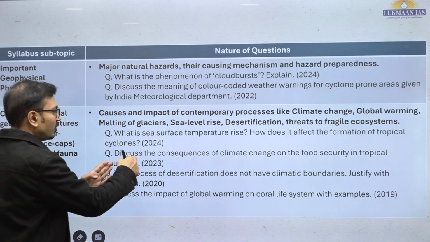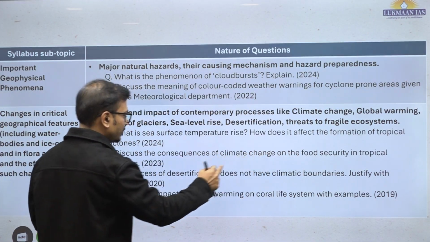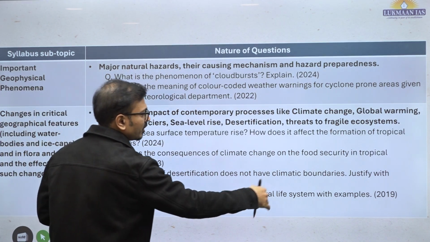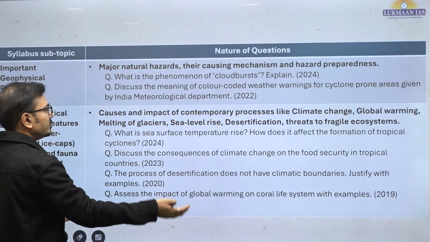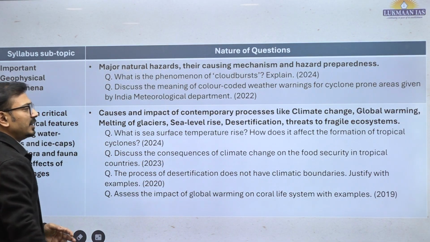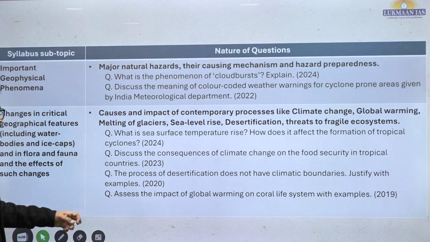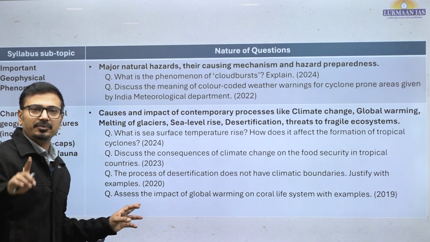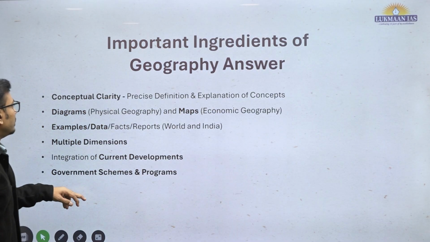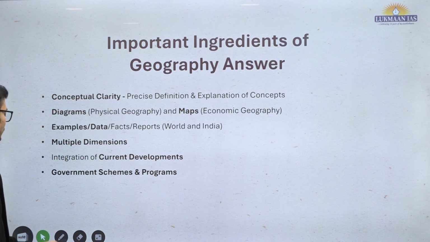You can see here consequences of climate change on food security. Then we can say, assess the impact of global warming on the coral reef system. What is sea surface temperature and how does it affect the formation of tropical cyclones? So this is the nature of the questions, and it has an overlapping aspect with your environment and disaster management. Is this clear? Now, yes, important ingredients of a geography answer.